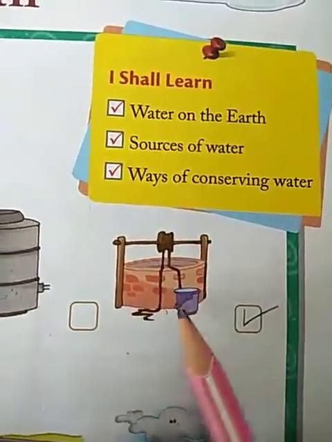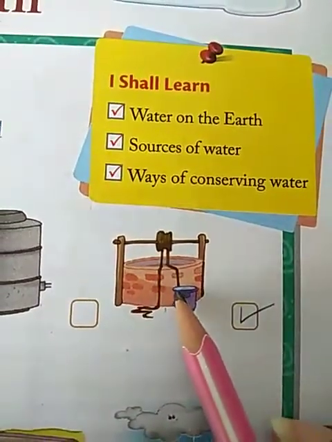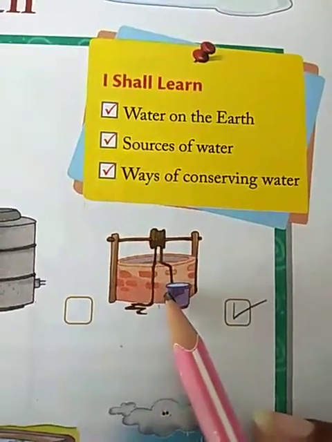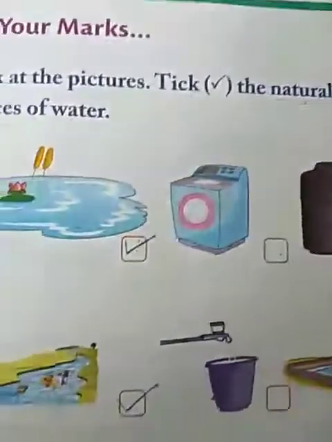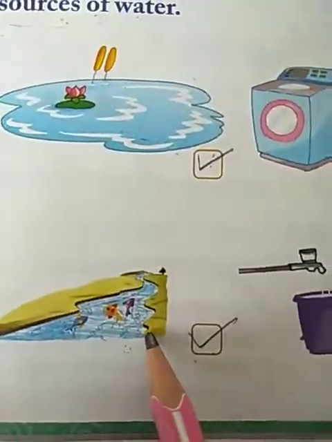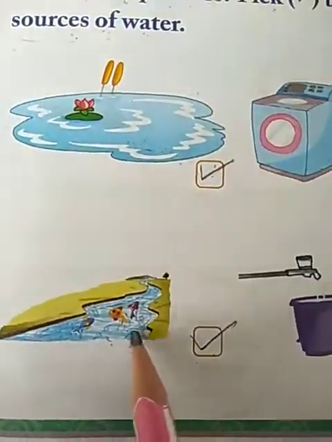This picture is of a well. In this we get underground water, water stored in the earth. So it's a natural source of water. Mark tick. This picture is of a river. Yes, again it is a natural source of water.